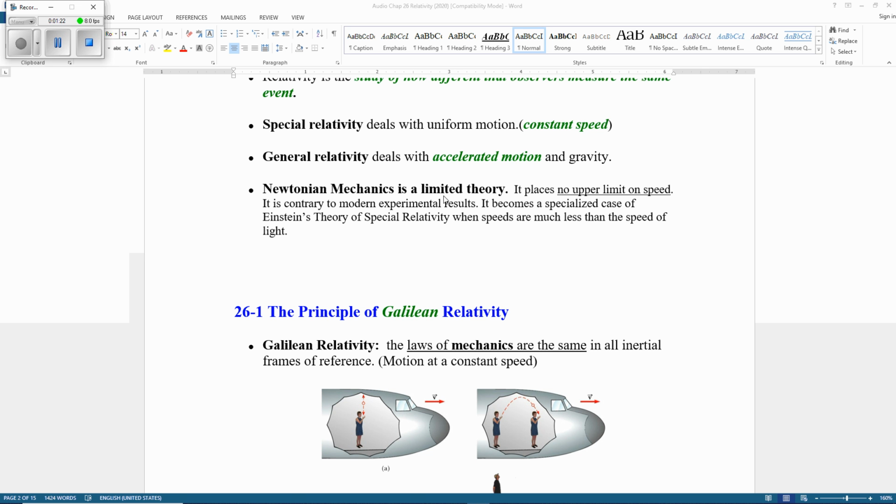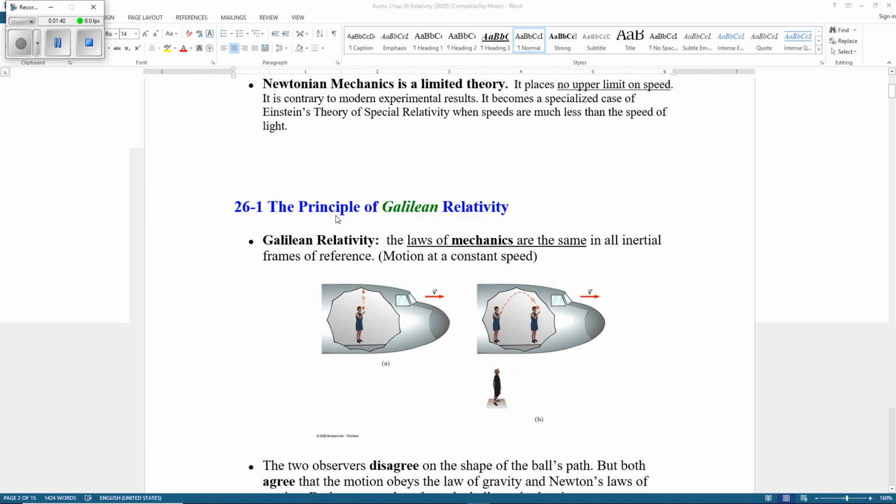Low speed includes everything we study every day, except motion at a very high speed, close to the speed of light, let's say at least 10%. That's a very high speed. Now, section 1, we're going to study the principle of relativity.